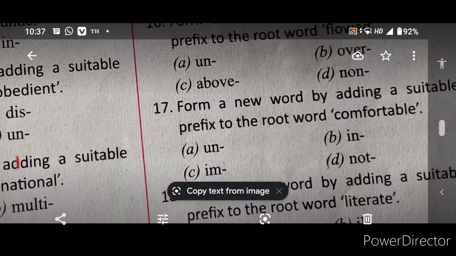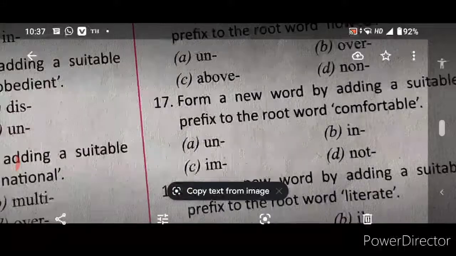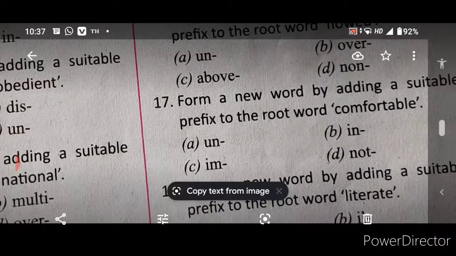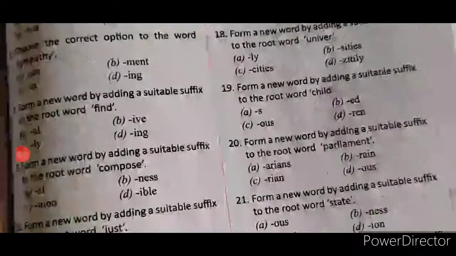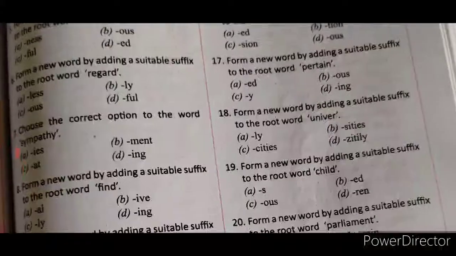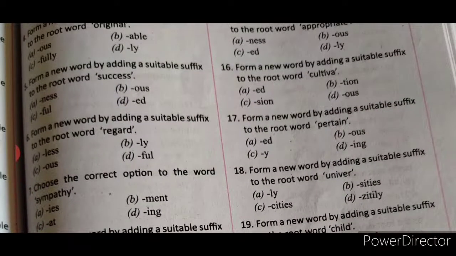Overflowed. Then comfortable. For comfortable, what word can you add? Un, in, not. What word will be suitable for comfortable? Uncomfortable. Like this, you can keep practicing. Examples from suffix, children. Suffix is nothing but the words that are added after the root words. Where you add some words after the root word, the meaning of the word changes.